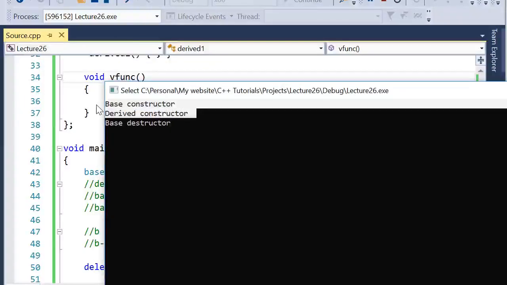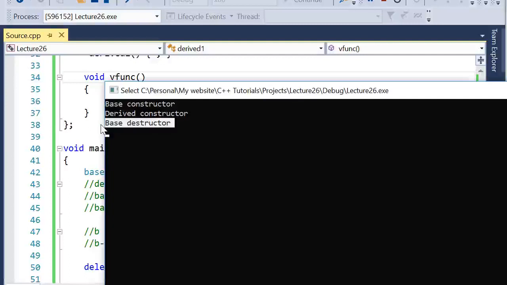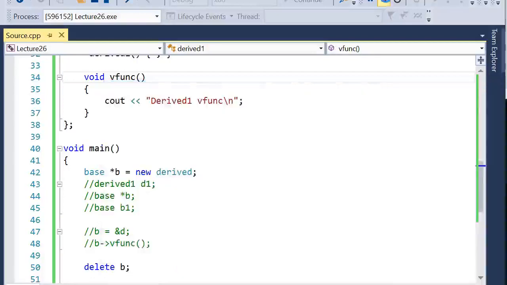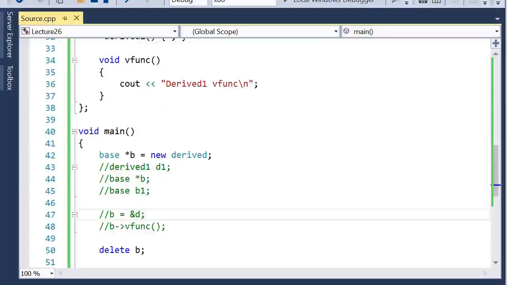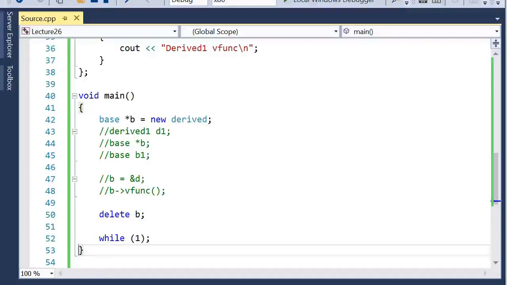These two statements are from when this D1 or D object of the derived class is created: the base constructor and the derived constructor. And when you delete the object, it called the destructor function from the base class, so it is printing the output as base destructor. However, it did not call the destructor function from the derived class. So what is the problem here? When you delete this object, it deletes the object related to the base class and not the derived class. This often creates a problem of memory leaks.